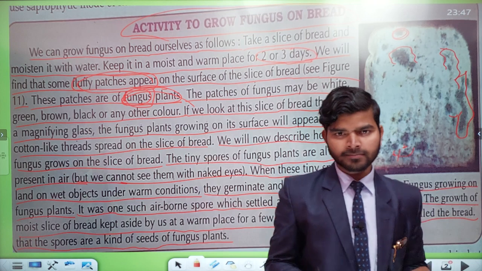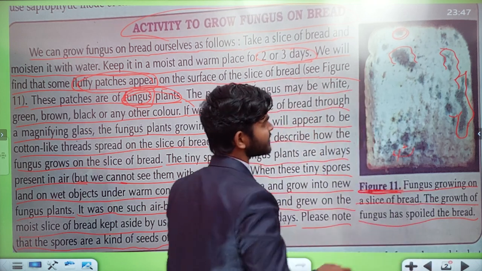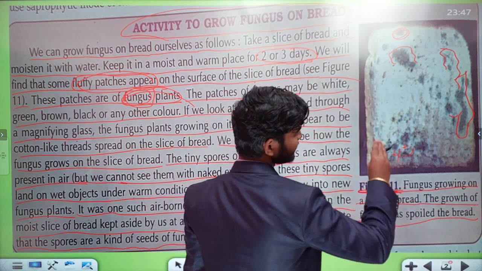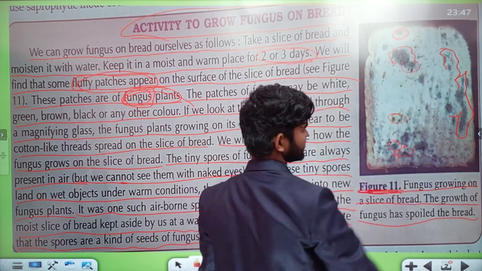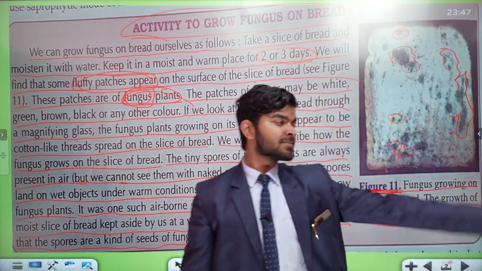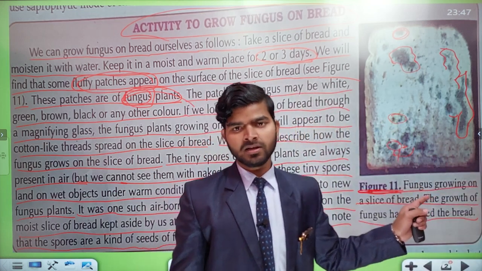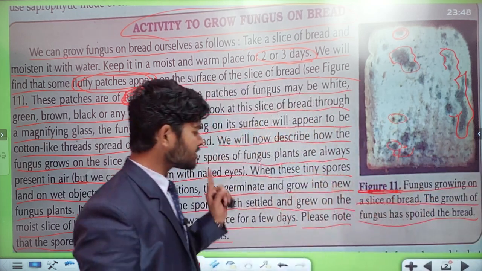But you must mention this figure. You should draw a bread piece and denote the fungus, showing how it appears over the slice of bread. I think we have finished this point.